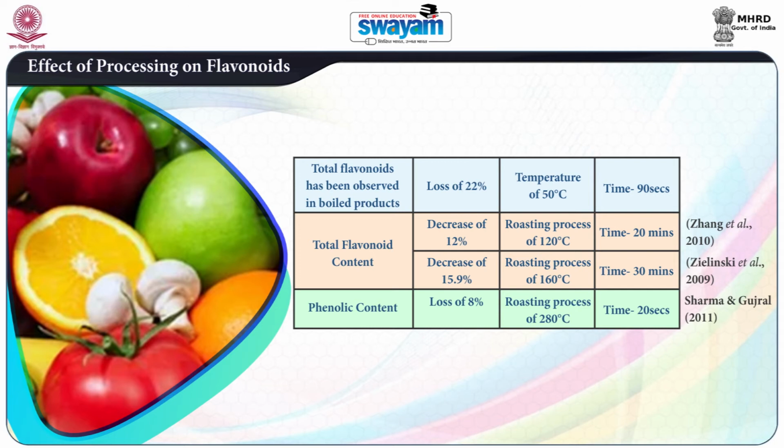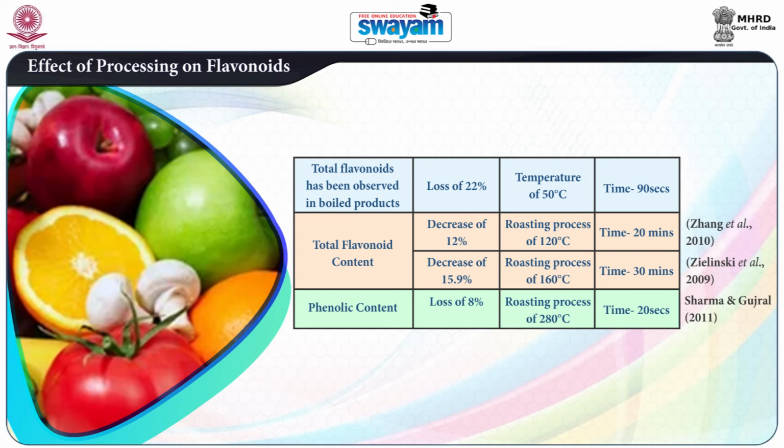The roasting process at 120 degrees for 20 minutes provokes a decrease of 12% of total flavonoid content, as reported by Zhang et al. in 2010, and 15.9% for 160 degrees centigrade for 30 minutes.